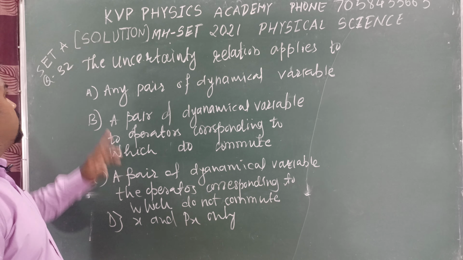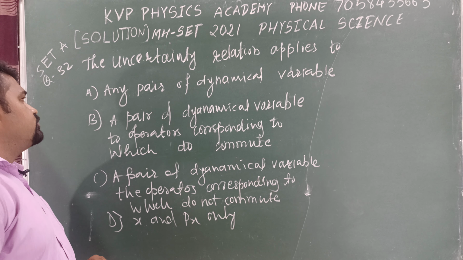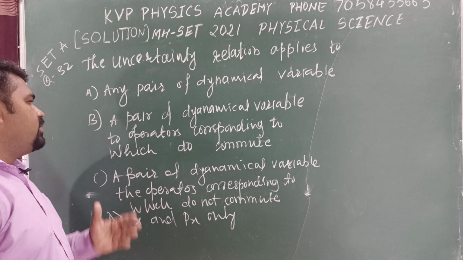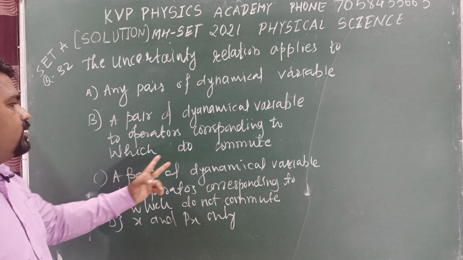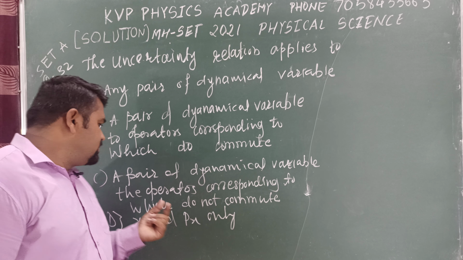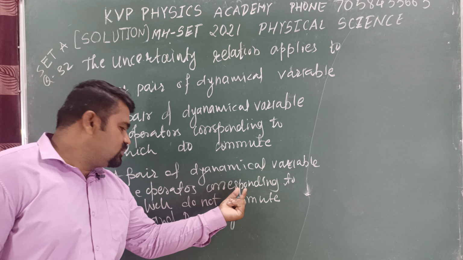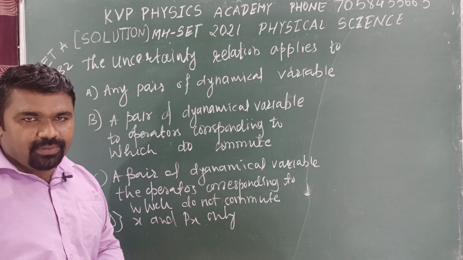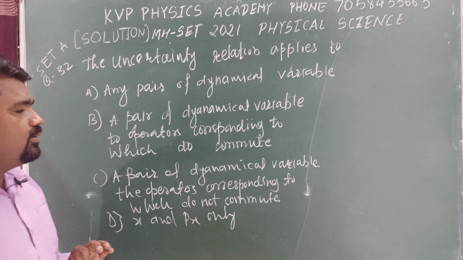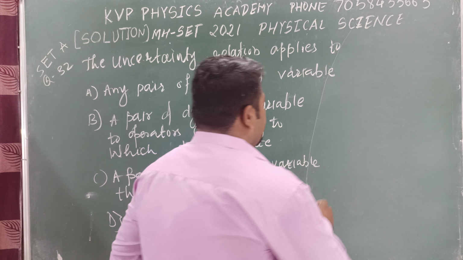Physics Academy. The uncertainty relation applies to any pair of dynamical variables. A pair of dynamical variables, the operators corresponding to which do commute. A pair of dynamical variables, the operators corresponding to which do not commute. Okay, x and px only. What is meant by commute and do not commute?